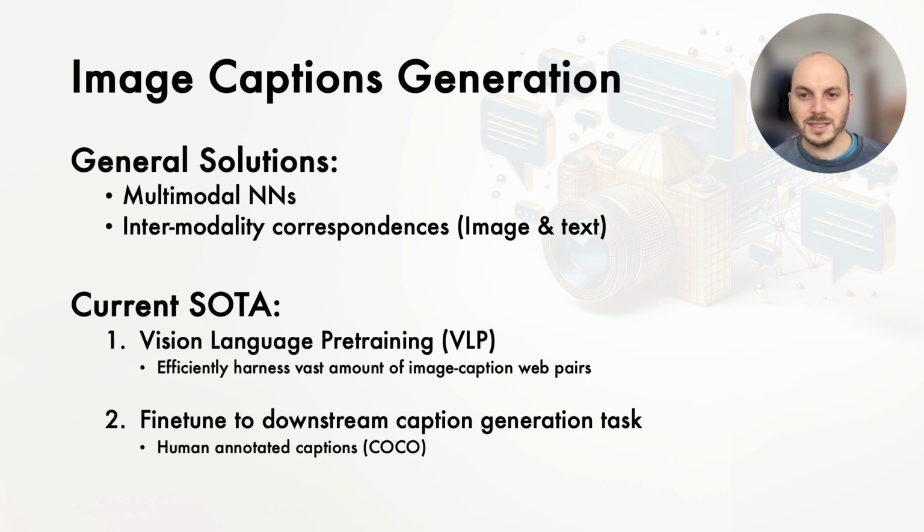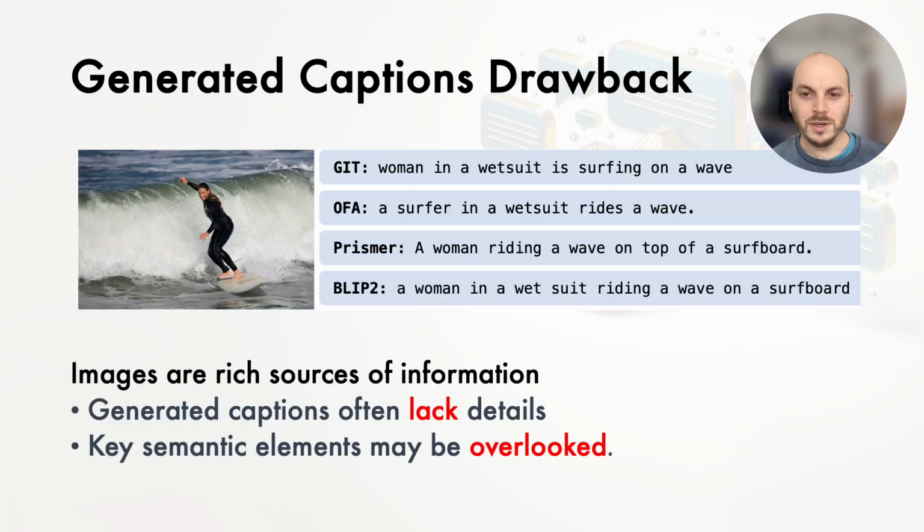This field has seen substantial progress with the advent of vision language pre-training, VLP. The process involves large-scale pre-training using web image text pairs and subsequent fine-tuning with human annotated captions. We note that current caption generation models suffer from a significant drawback. Even though images are rich sources of information, the generated captions often lack detail and overlook key semantic elements.